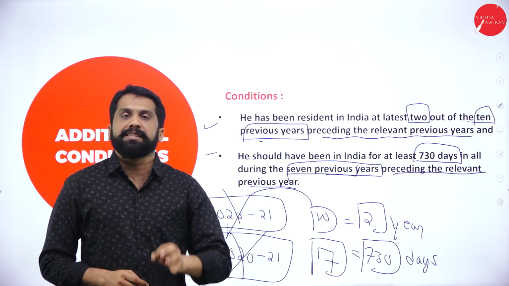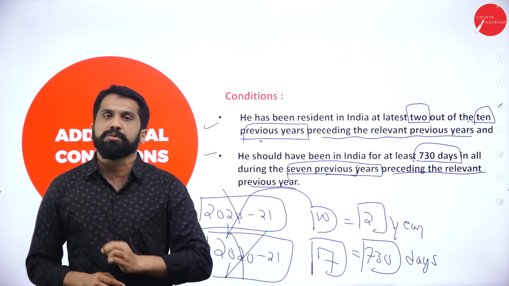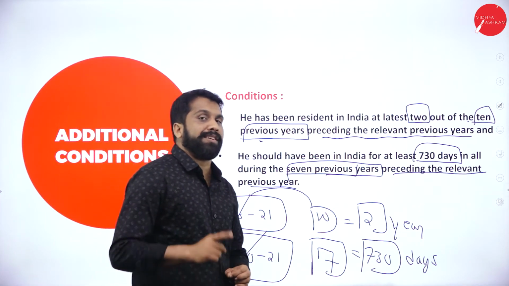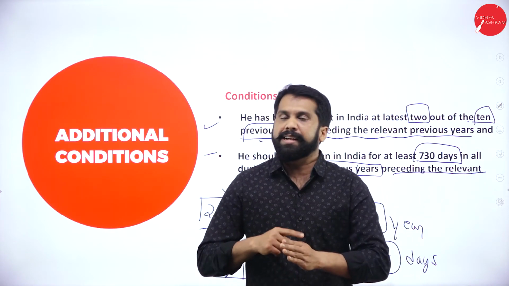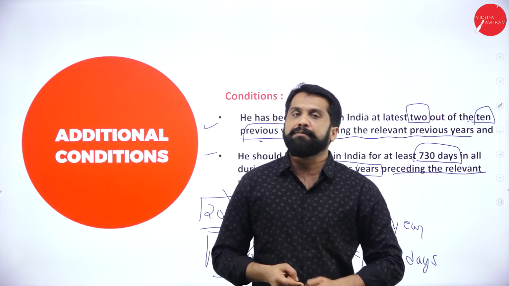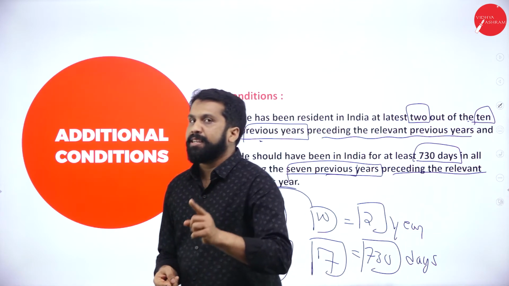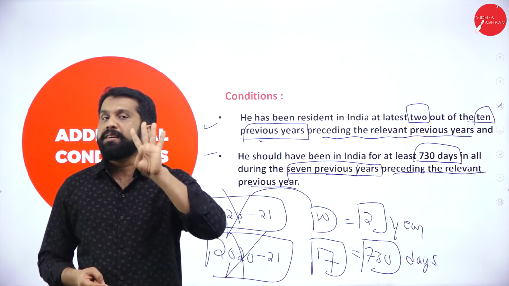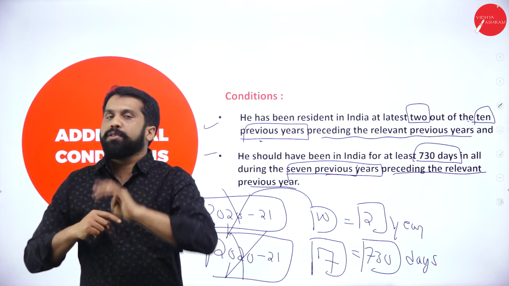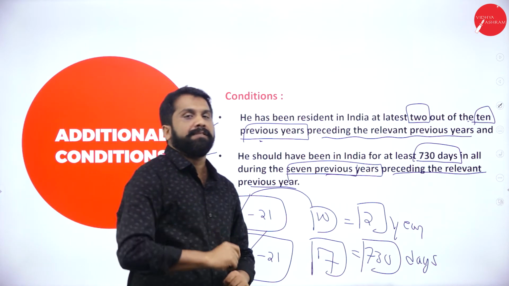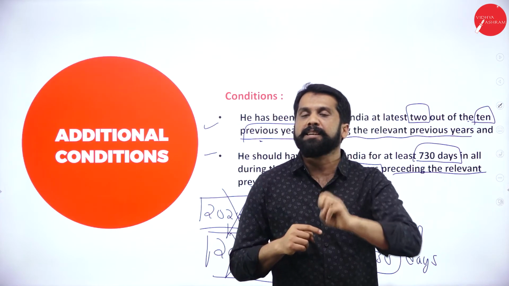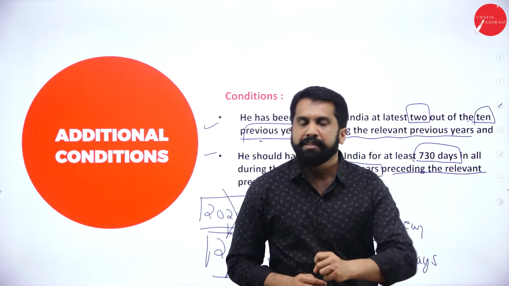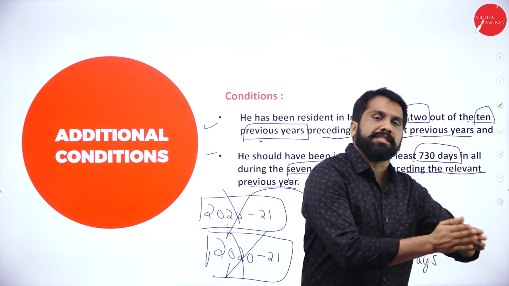In the previous year, instead of 182 days, you must be there for 60 days. Along with that, you should be there for 365 days in the preceding previous years, like out of 4 years. If you completed these two, then your condition number 2 is fulfilled. Clear? Yes. Your basic conditions are done.